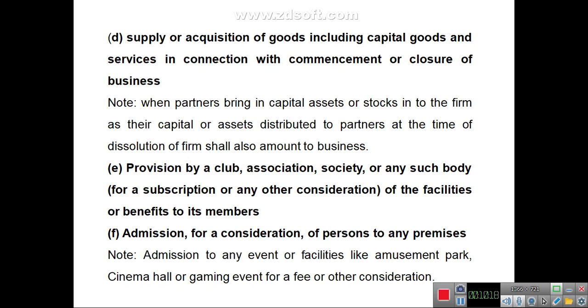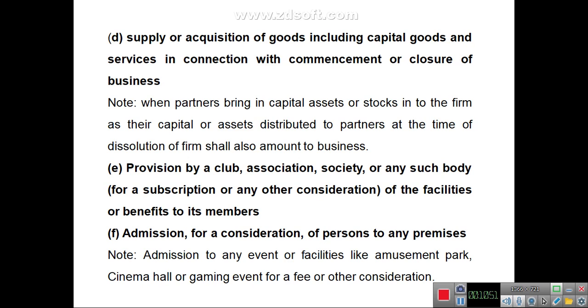Any supply at the time of commencement or closure of business, including capital goods, will be included in the term business. For example, when a partner brings capital assets or stocks into the firm as their capital, or assets are distributed to partners at the time of dissolution of the firm, both will amount to business.